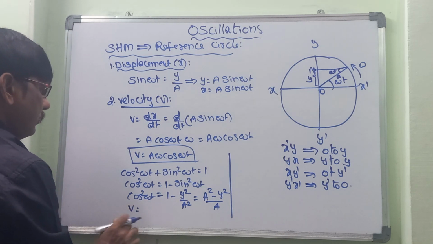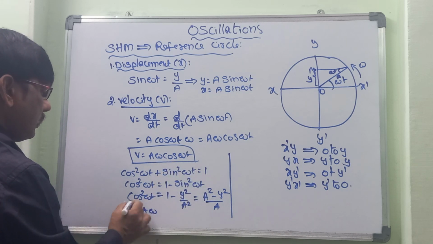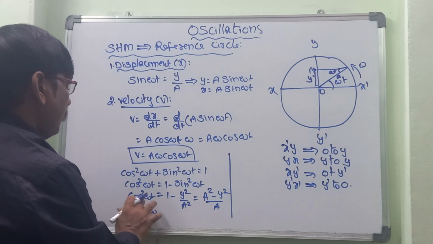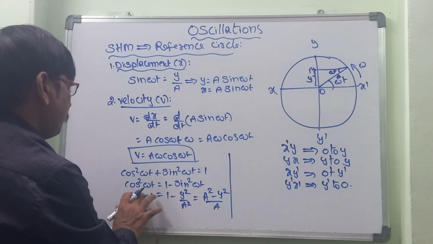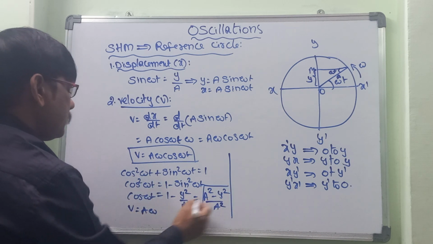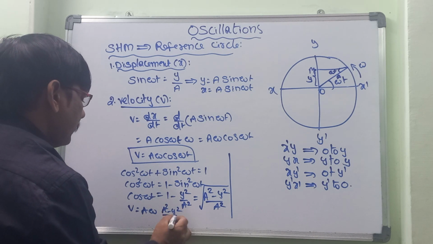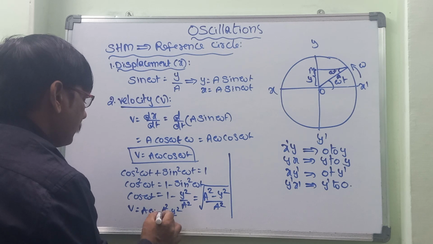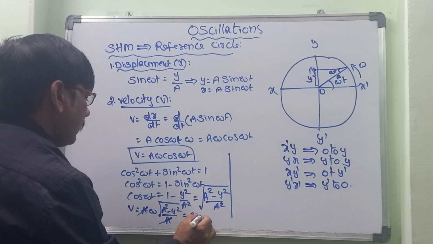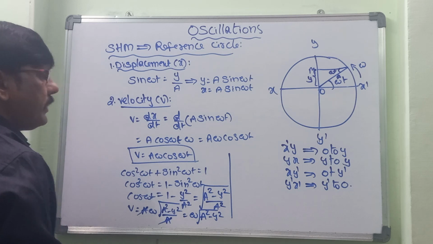So v is equal to a omega cos omega t. Now, for this, instead of cos omega t, what can we take? This one will be the square root of a square minus y square by a. So here it is a omega times the square root of a square minus y square by a. Then we can cancel these two. So ultimately what we will get is omega square root of a square minus y square. This is one of the very popular expressions.